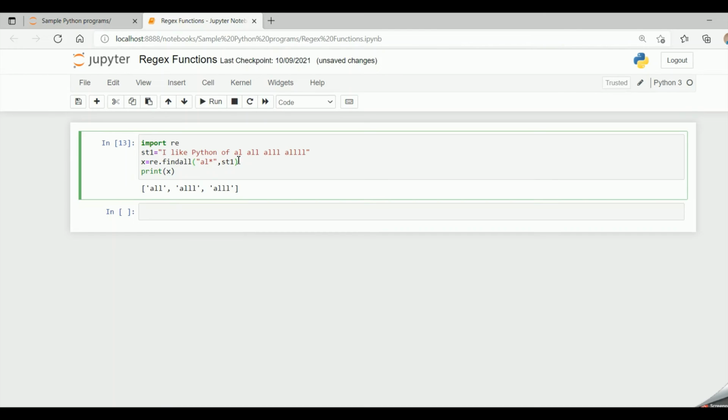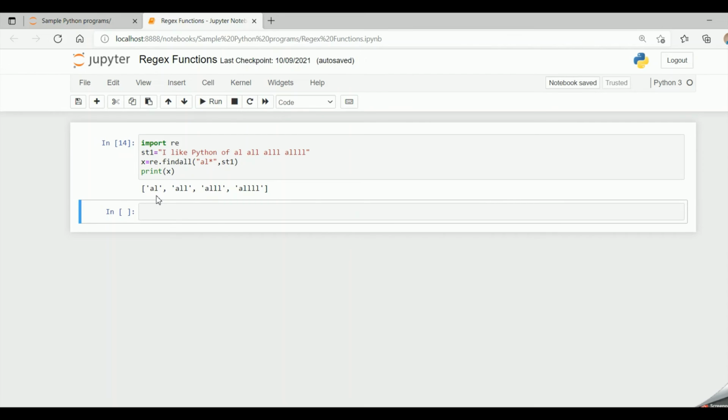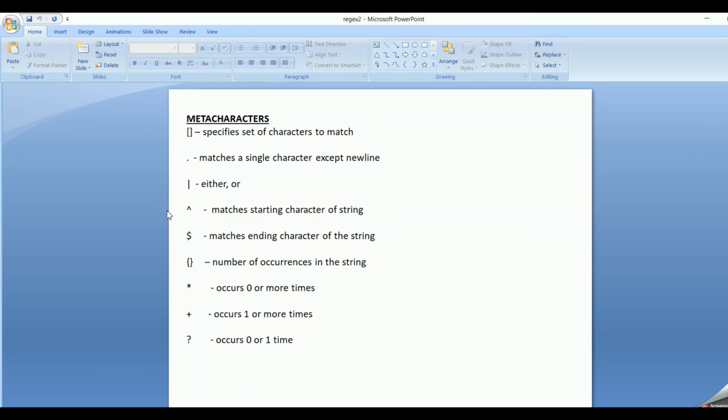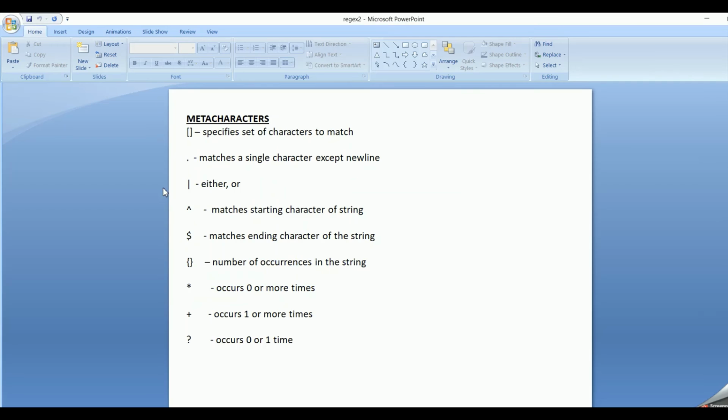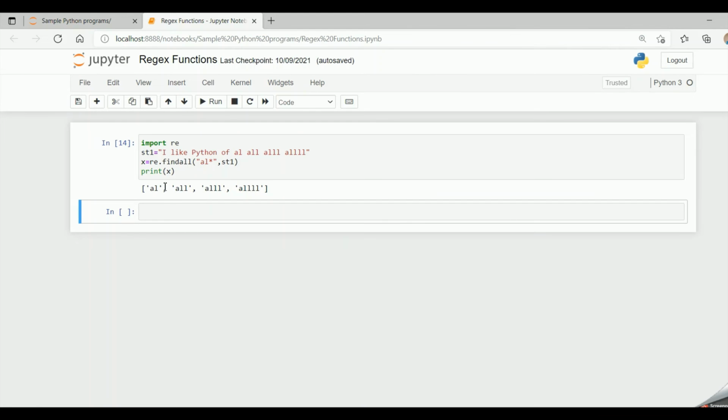Here L is occurring once, twice, thrice and 4 times. So when I run the code, I get L appearing once, twice, thrice and 4 times. If you give 5 times, 6 times, 7 times, it takes all those L's into consideration.